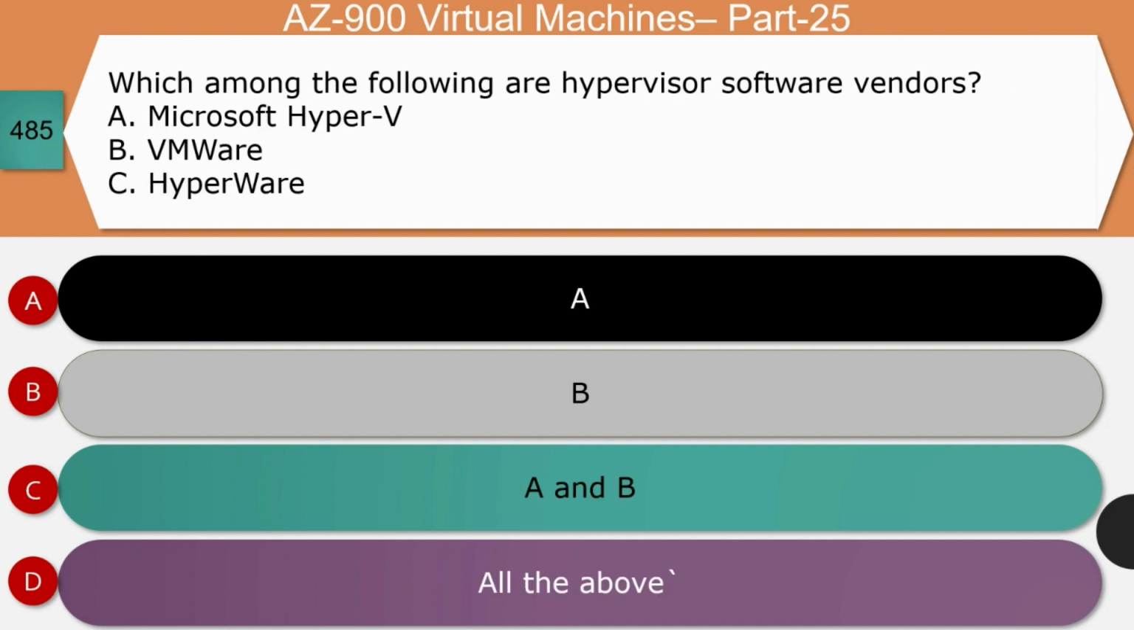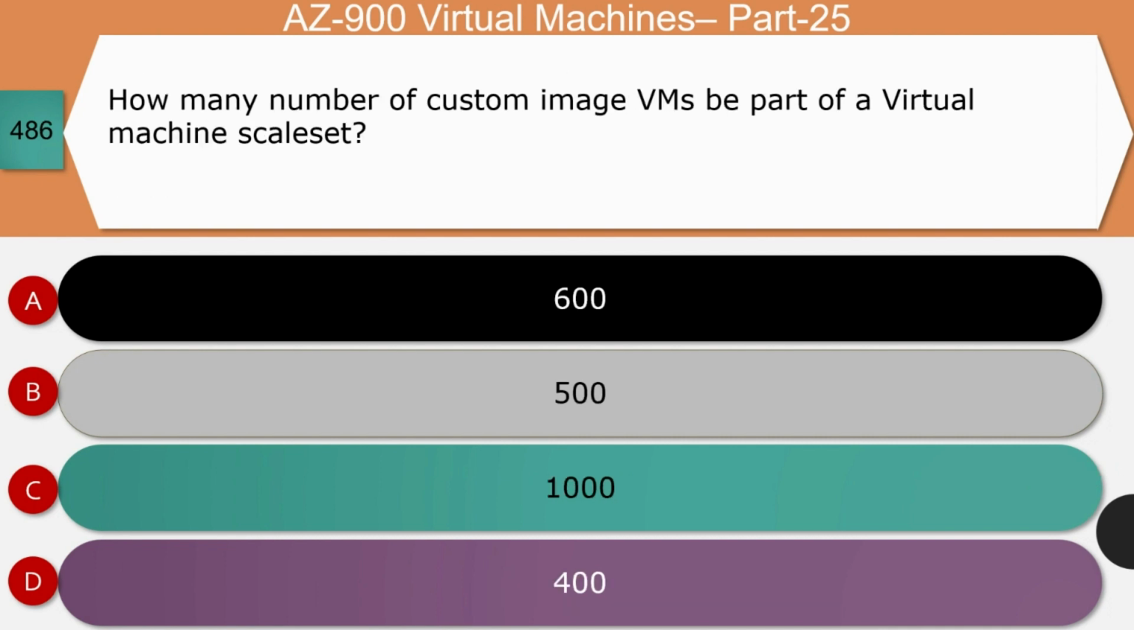Next question, which among the following are hypervisor software vendors? Option A, Microsoft Hyper-V. Option B, VMware. Option C, Hyperware. Is it A or B, A and B, or all the above? The right answer for this question is A and B. Microsoft Hyper-V and VMware are the two most popular hypervisor software available in order to create a virtualized environment.